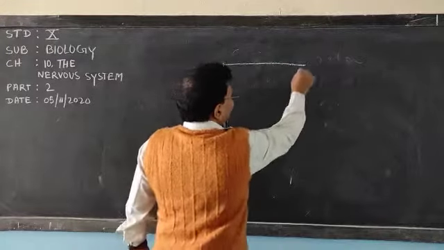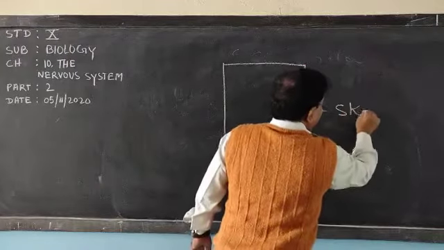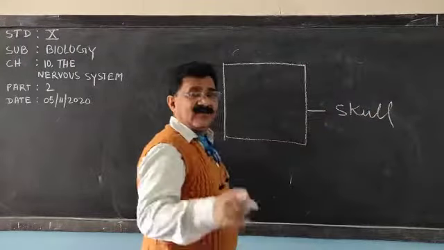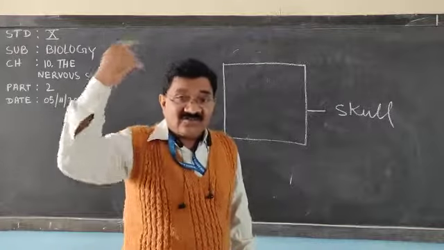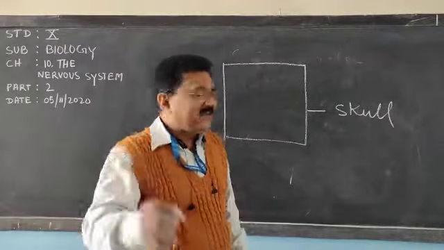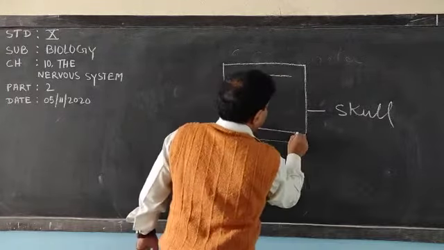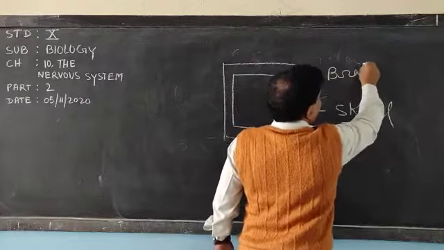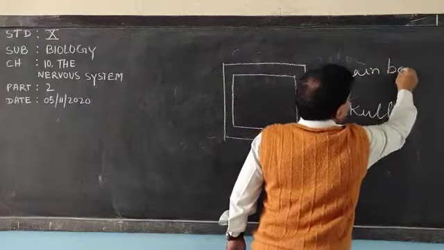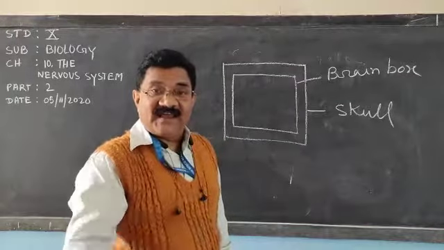I am showing a diagrammatic skull. Inside the skull, if this skull is opened, what is there? Inside, the brain box is there. This is the brain box or cranium. So we are called craniates. Brain box, or cranium.